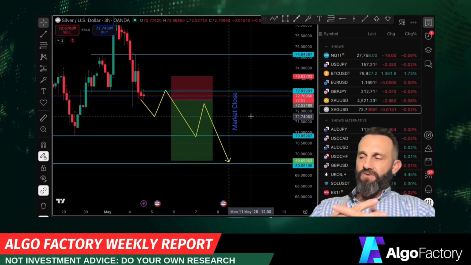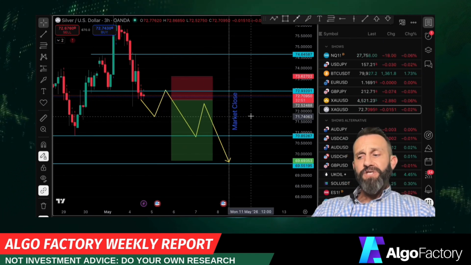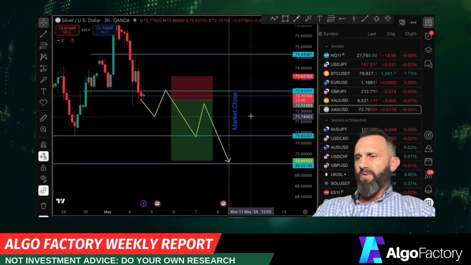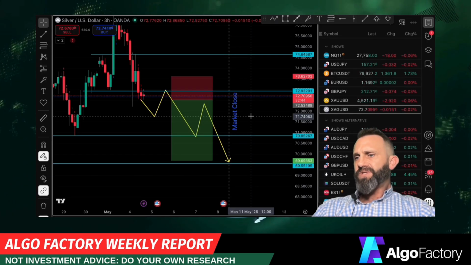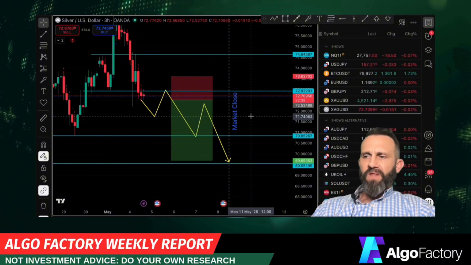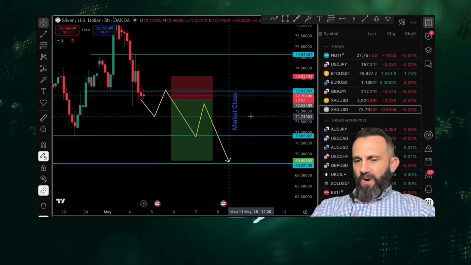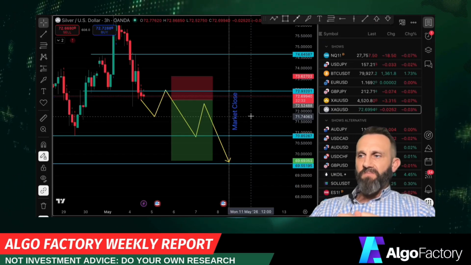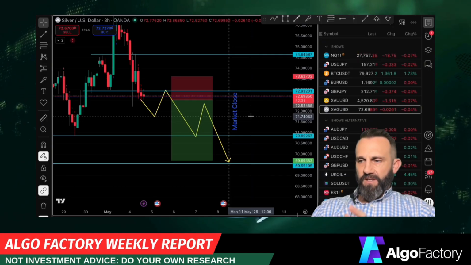There's a lot of choppy trading. It's kind of tricky. Now that can change if there's a major breakout, but what we do is we predict here at Algo Factory where price is going to go, when it's going to get there. We use that data to extract money out of the market, and we teach people how to build and automate this procedure.